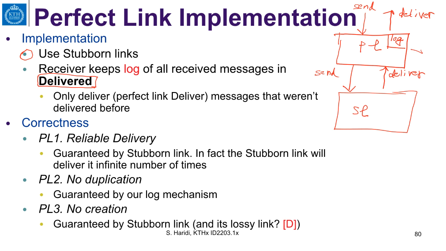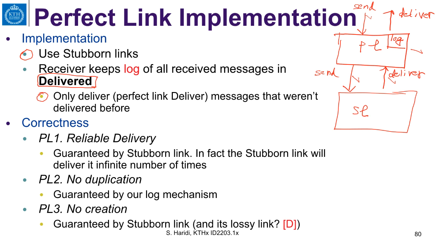And then it's simple. If you get a send request, you forward the send request to the stubborn link. So a send request comes here, will be forwarded to the stubborn link. And if the stubborn link outputs a deliver event, then we are going to check the log delivered, and only deliver messages that were not delivered before. So that is the idea.